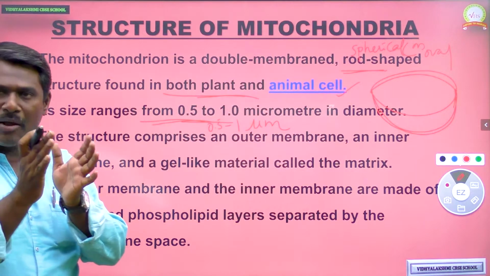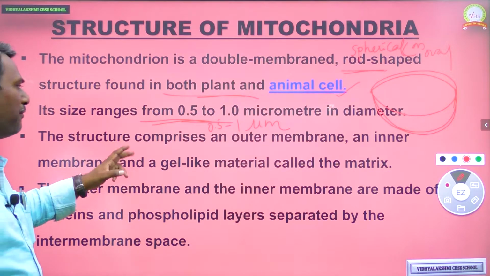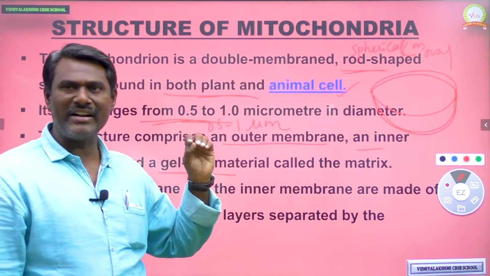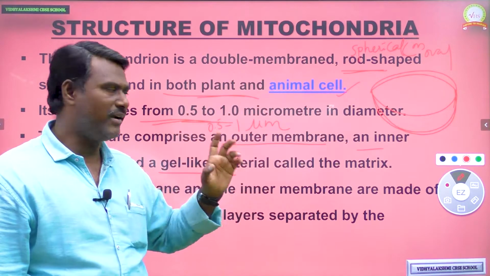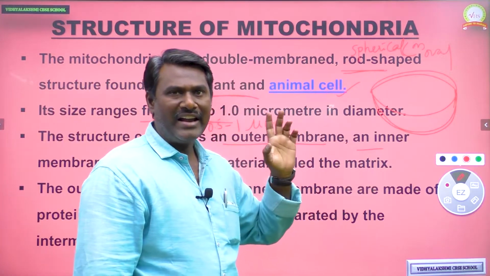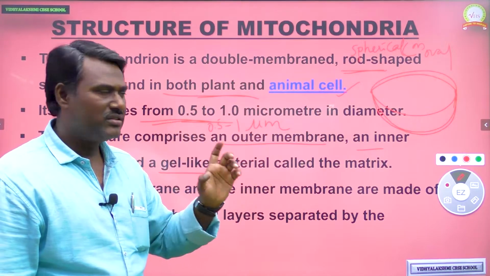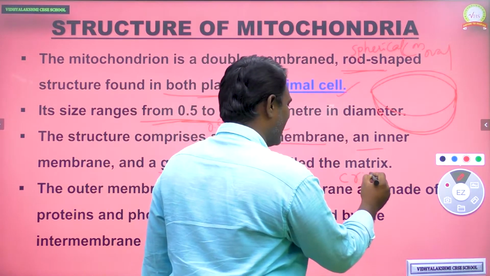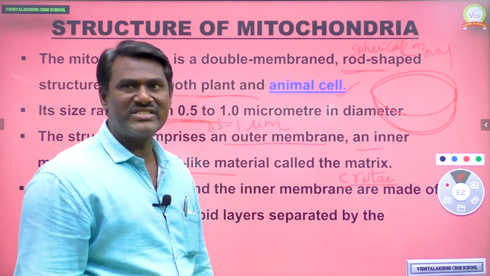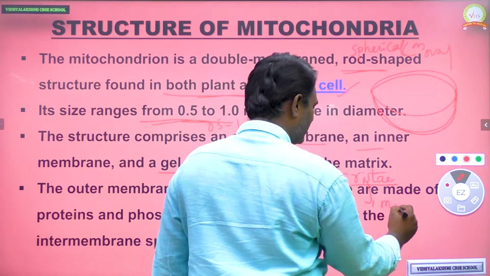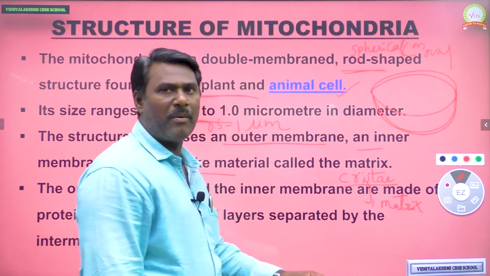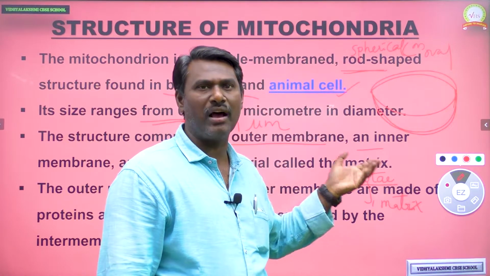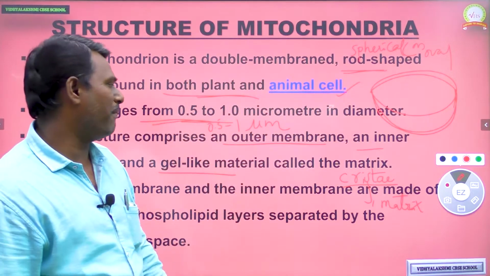That is the exact shape of the mitochondria, and it consists of two membranes, an outer membrane and an inner membrane, as I just discussed. The inner membrane of mitochondria consists of several foldings. These foldings we can call cristae, and the cristae are filled with a fluid we can call the matrix. So that is the inner membrane of mitochondria.